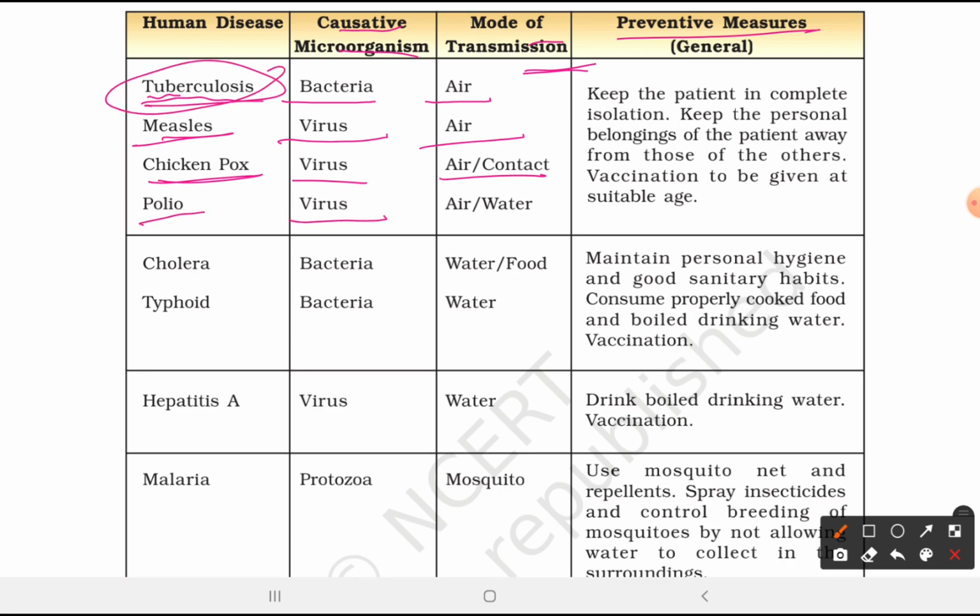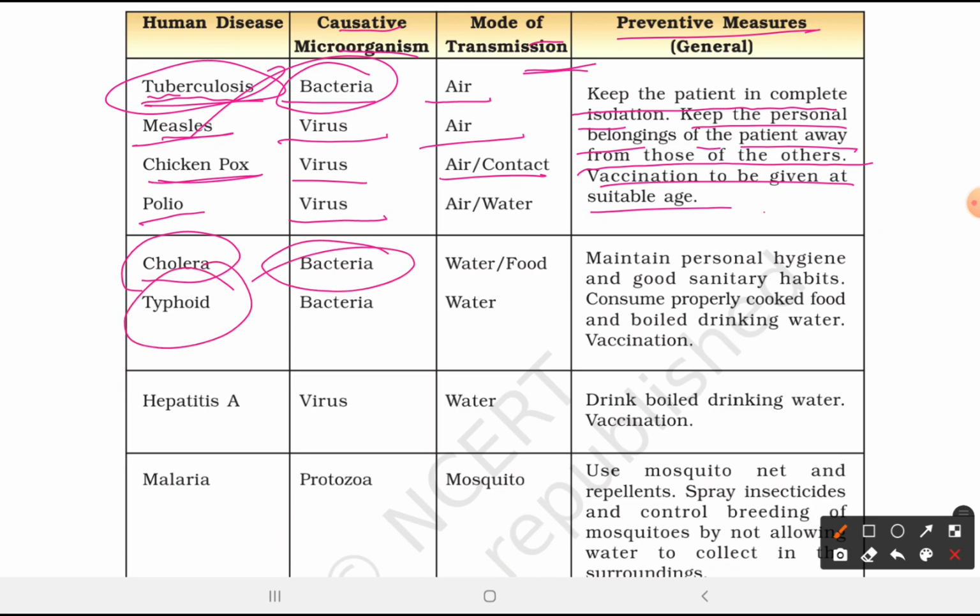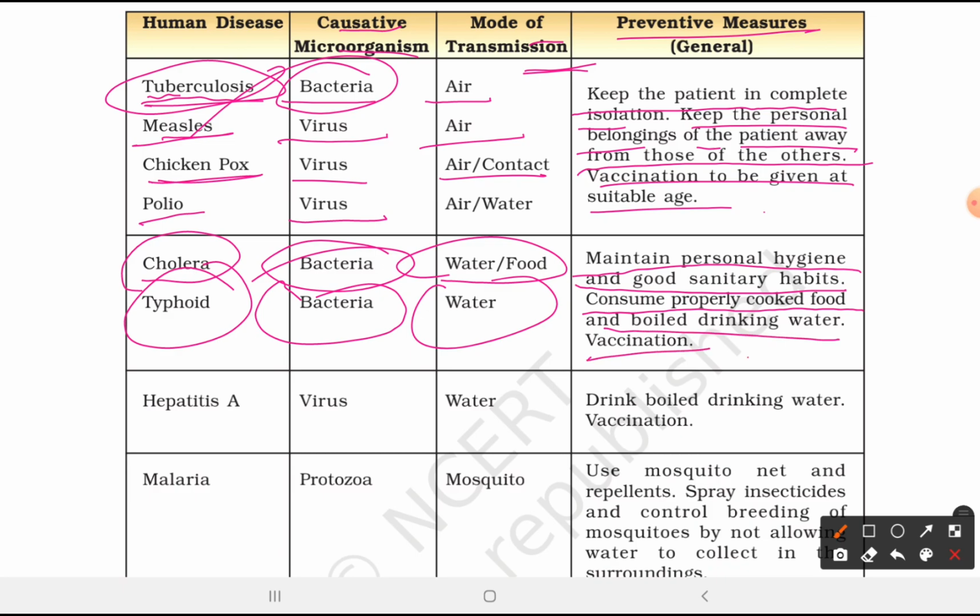So tuberculosis is by bacteria. What we can do: keep the patient in complete isolation. Keep the personal belongings of the patients away from those of the others. Vaccination to be given at a suitable stage. Then we have cholera and typhoid, which are caused by bacteria, and they are transferred by water or food. The preventive measures are: maintain good personal hygiene, good sanitary habits, consume properly cooked food and boiled drinking water.